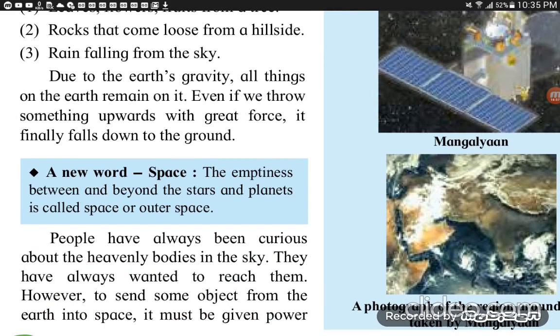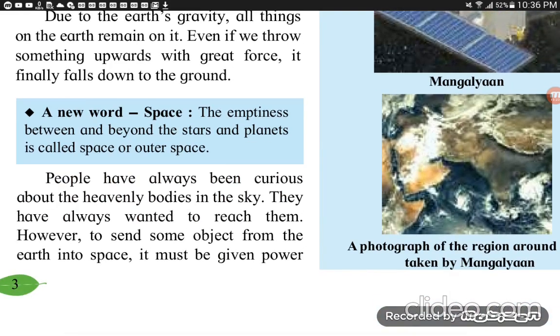New word: what is space? The emptiness between and beyond the stars and planets is called space or outer space. The emptiness, जो भी खाली जगह है between stars and planets के बीच की और उनके बाहर की दुनिया, that is called space. You have to also note this down in your notebook.